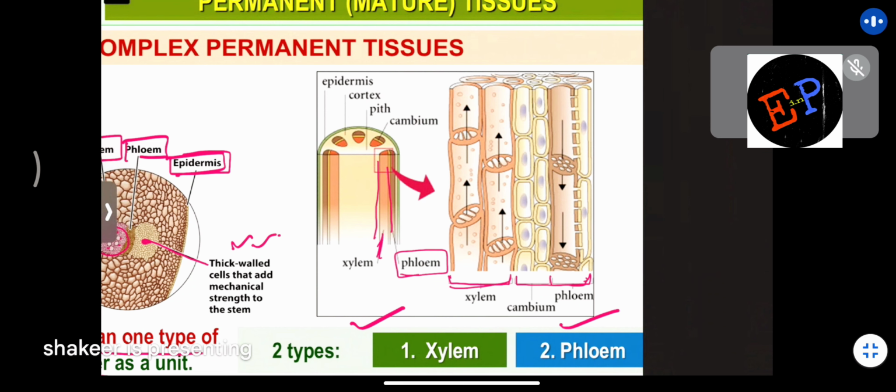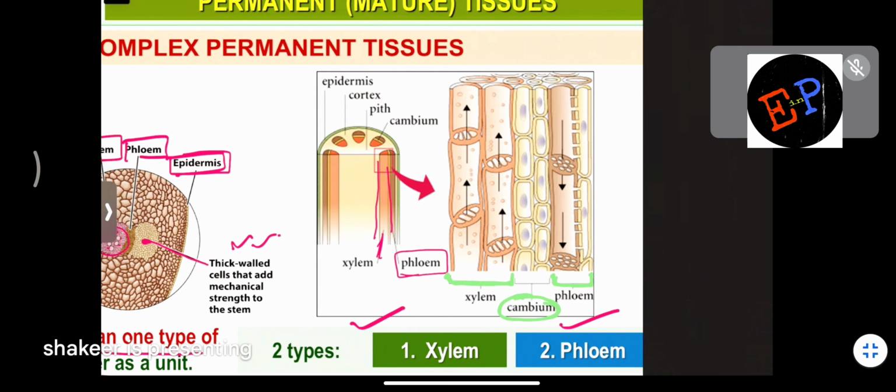Are you able to understand? Clear? So this one is phloem. So this is the xylem, and between them there is a small gap, which is called cambium. So already we studied there are three types of cambium. So this one arrangement of cells is also called cambium. So in between xylem and phloem, you can find another small group of cells which is called cambium. Are you able to understand?